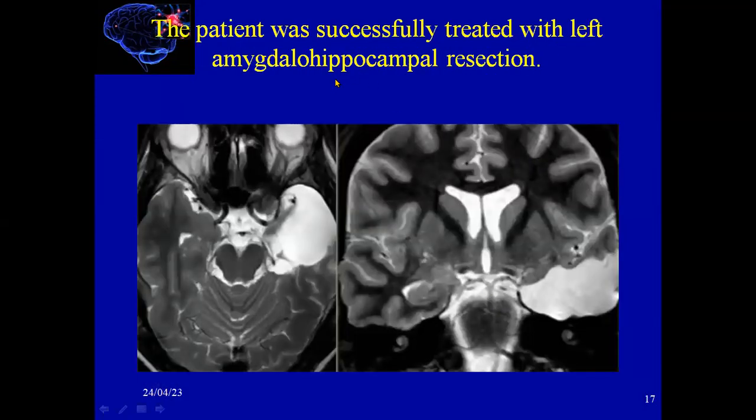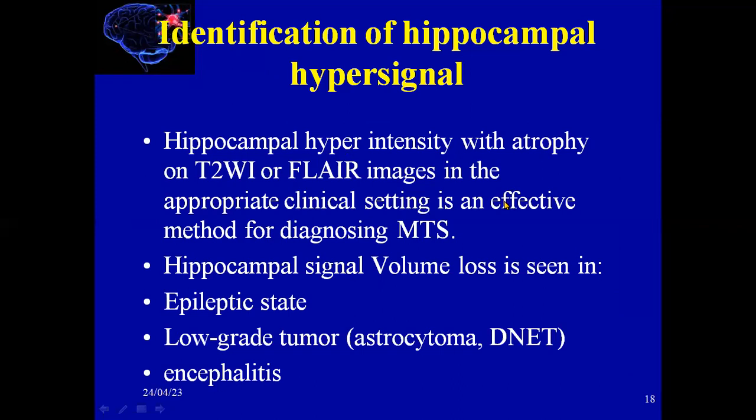This patient was successfully treated with left amygdala and hippocampus resection. This is after operation, resection of the amygdala and also the hippocampus to treat this epilepsy. So, identification of hippocampal hyper signal on MRI: hippocampus hyperintense with atrophy on T2 and FLAIR images in the appropriate clinical setting is an effective method for diagnosis of MTS.